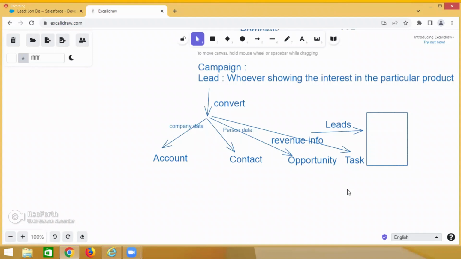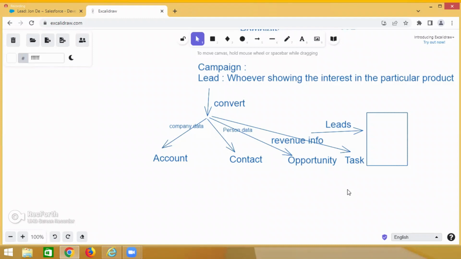A very, very important question in real time, in the interview: why are we converting the lead? Because lead is having both the information. So that's the reason you need to convert the lead. Whenever we are converting the lead, 4 records are created: account, contact, but 2 are optional, opportunity and task. Understand, guys?